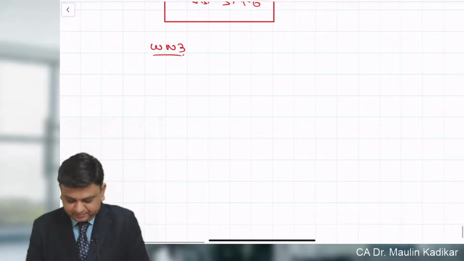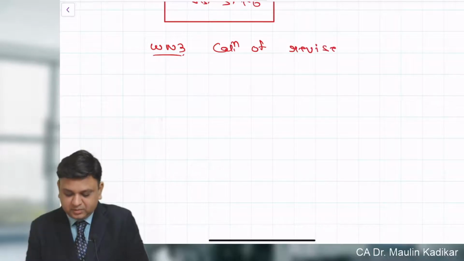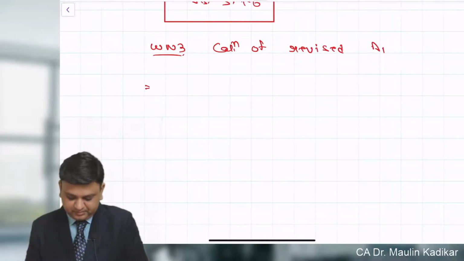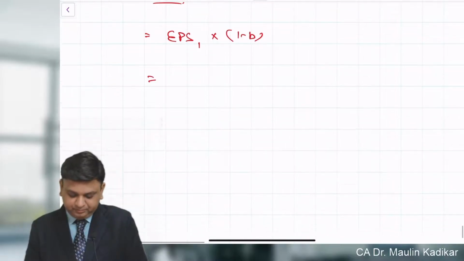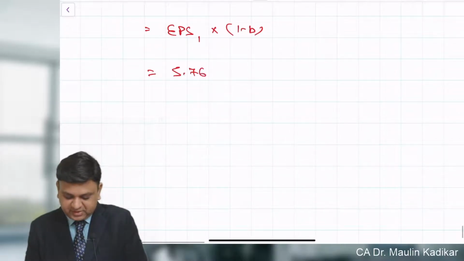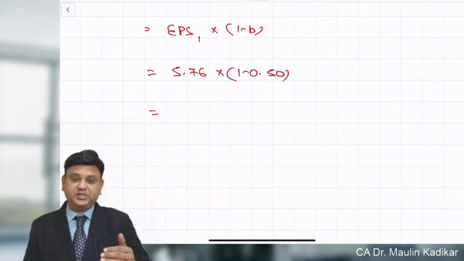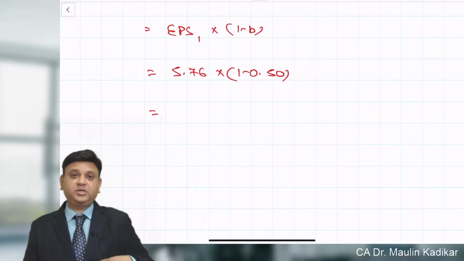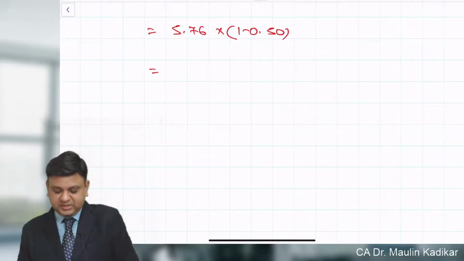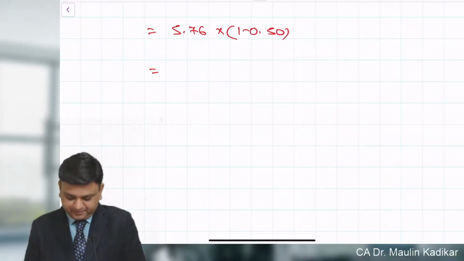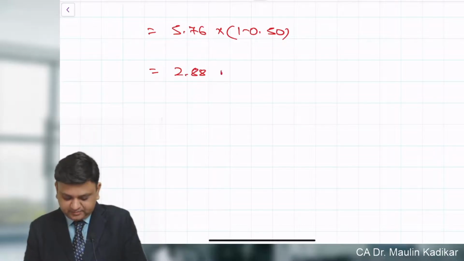Working note number 3, calculation of revised D1. It is earning per share into dividend payout ratio. This is 5 rupees 76 paise into 1 minus 0.5. Because retention ratio is 50%, so dividend payout ratio is again 50%. So it is 5 rupees 76 paise divided by 2, so 2.88 rupees per share.